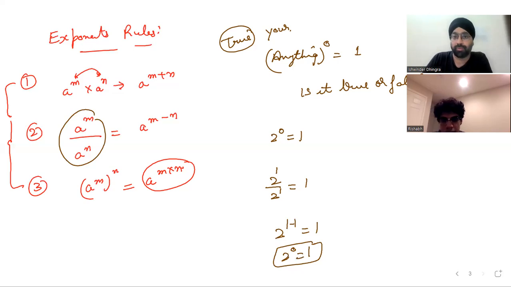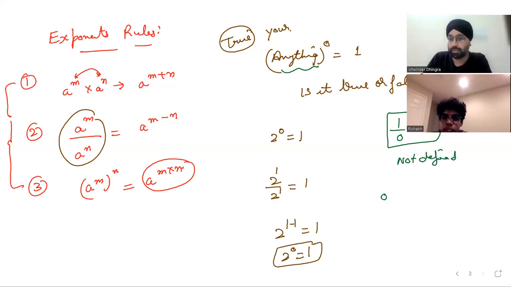Now, let's come to this. Anything raised to power 0 is 1. Listen very carefully. If I divide 1 by 0, what is the answer? Can I do it? Is it possible? No, it's undefined. You cannot do it, right? You agree or not? Now, if I say 0 by 0, what is the answer? It's not defined again. Now, anything can be 0 also.